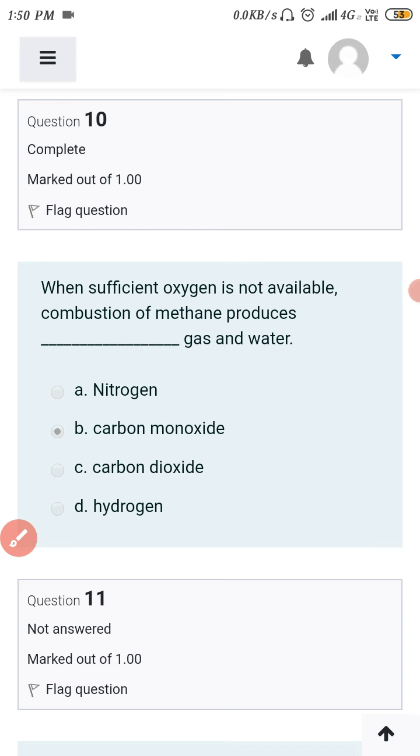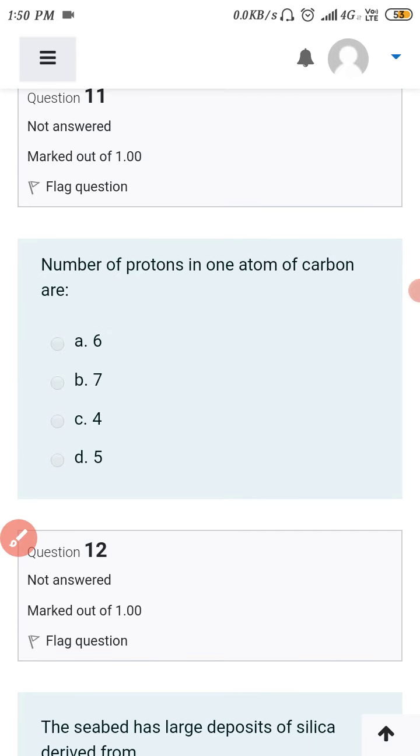Tenth one, when sufficient oxygen is not available, the combustion of methane produces the dash gas and water. Which gas? In the presence of very less quantity of oxygen, there is a formation of carbon monoxide. Okay, next one, the number of protons in one atom of carbon is equal to the atomic number. The atomic number of carbon is 6, so there are 6 protons.